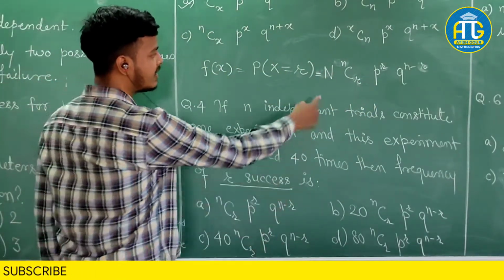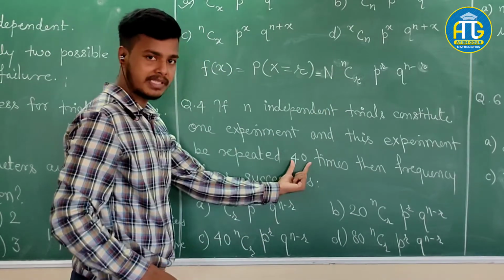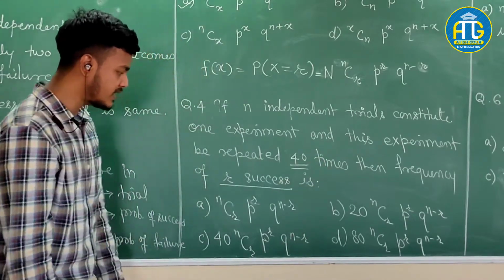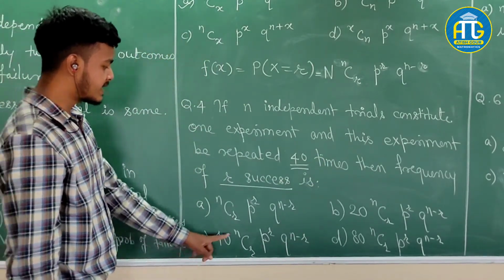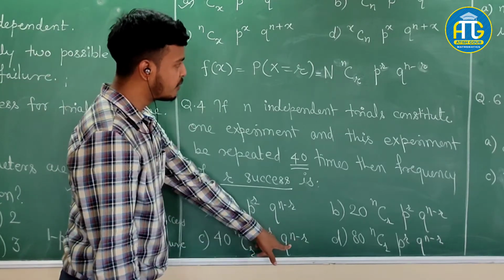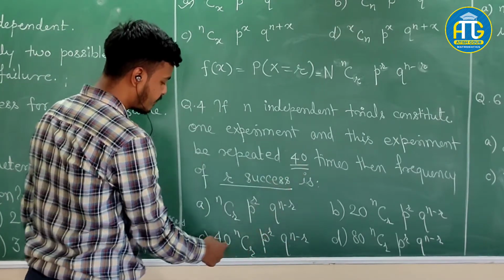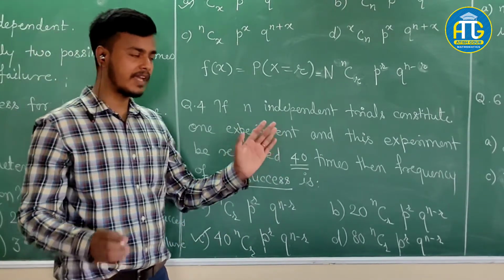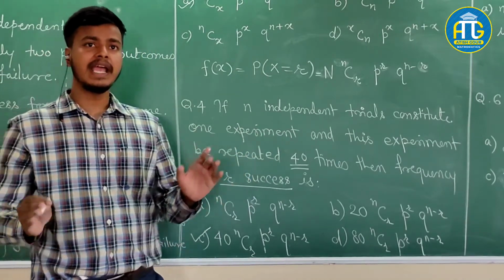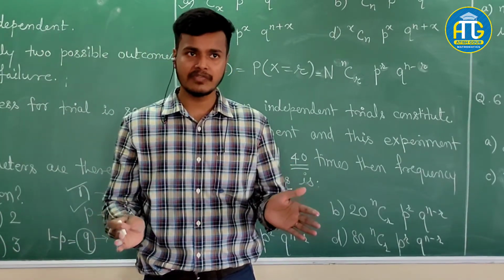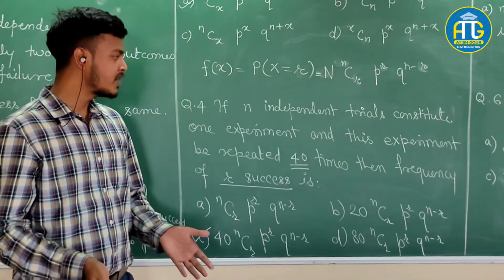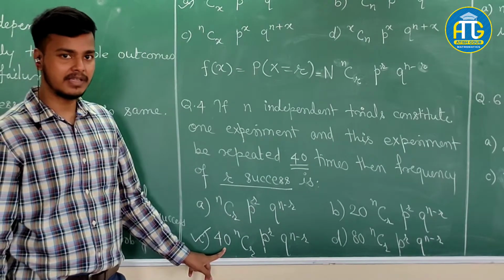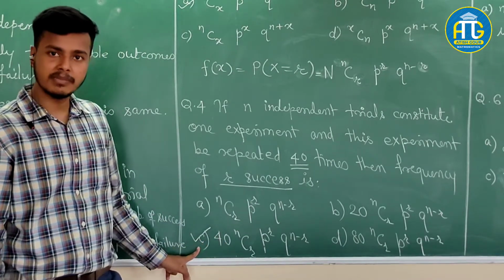Now here, instead of this n, we have a particular number which says this experiment is repeated 40 times. So what you need to do is write down nCr, p to the power r, q to the power n minus r, and multiply this by 40. Just remember one thing: if n trials constitute one experiment, and that experiment is repeated any number of times, say 100 times or 40 times, just multiply by 40. That's it. Very simple. So the correct option is option C.